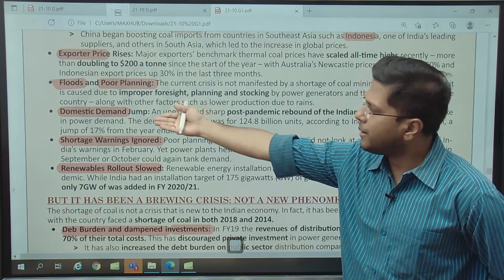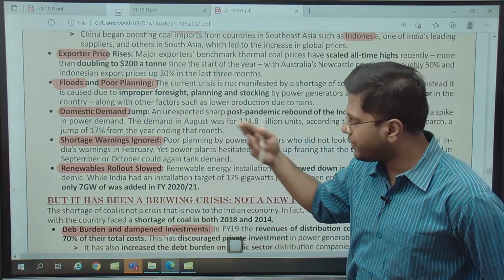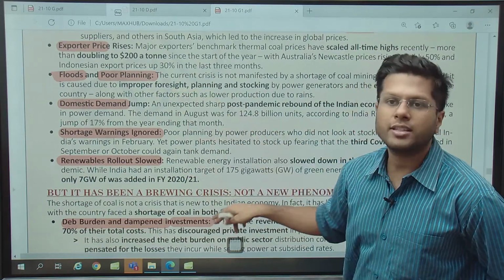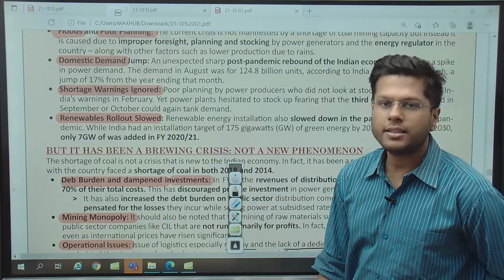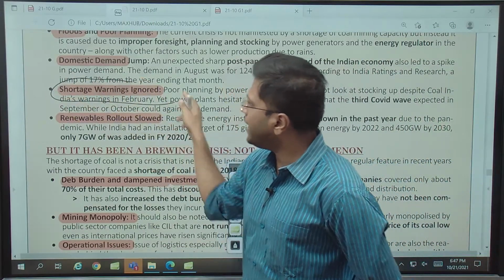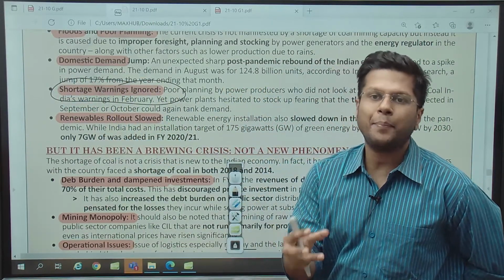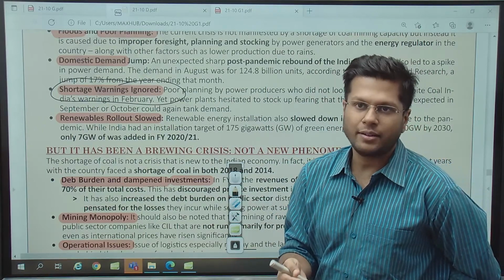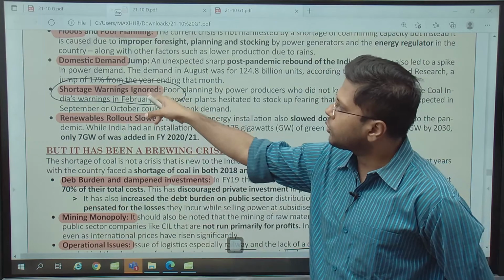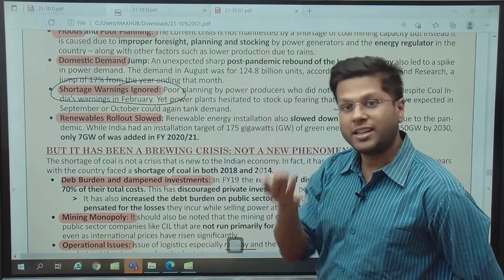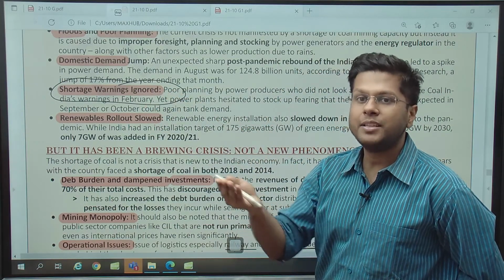So the domestic demand did rise. There was no third wave, in fact less of a third wave, and then you can see that there is an increase in demand and there is less availability. This is it. This warning was already issued by Coal India. Coal India has a capacity to reserve its limits. Beyond that, it is also dangerous for Coal India to keep the coal. Therefore, the coal ideally should have gone to those companies, but private companies and other companies did not demand it.